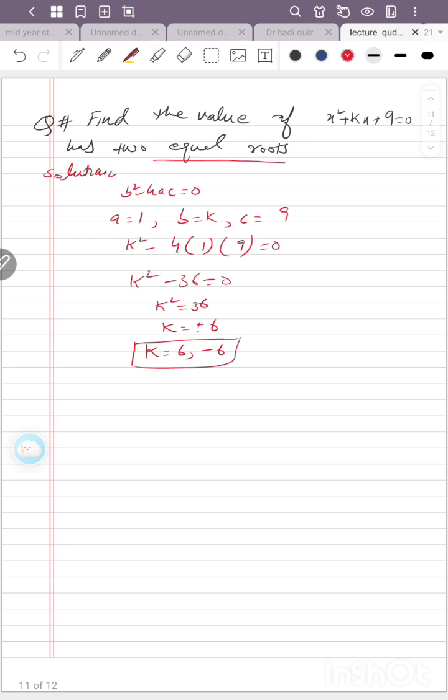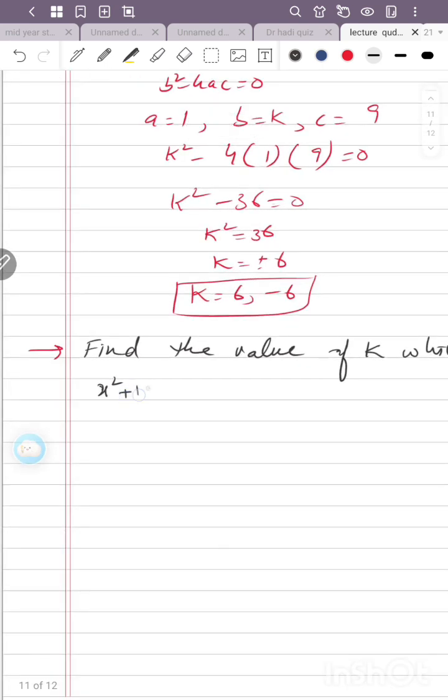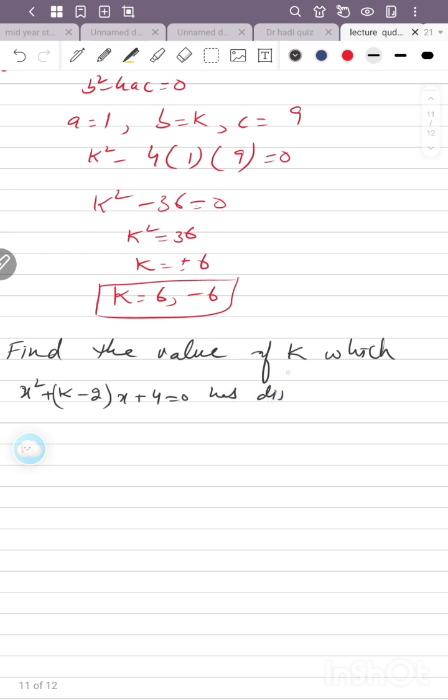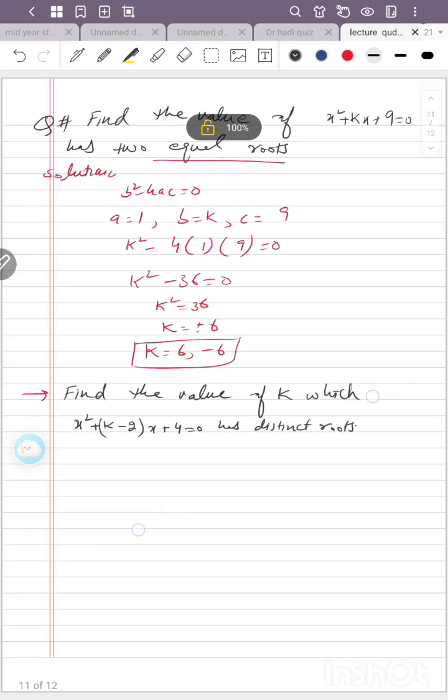Now further we have more questions. Another question is: find the value of k for which x square plus k minus 2 times x plus 4 equal to 0 has two distinct roots. Okay, what is the meaning of distinct roots?